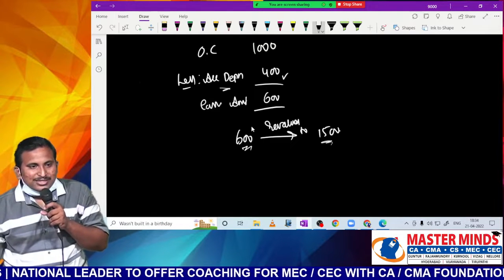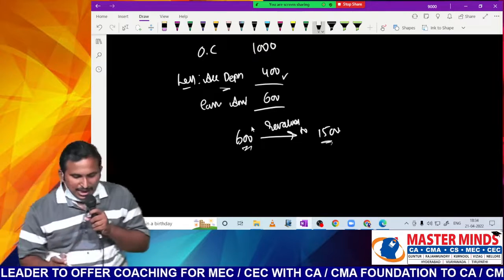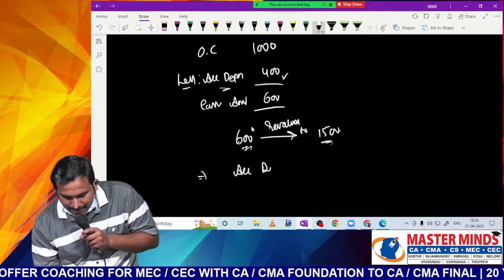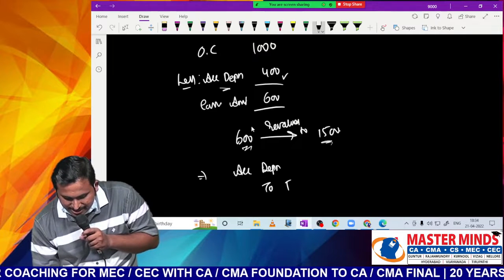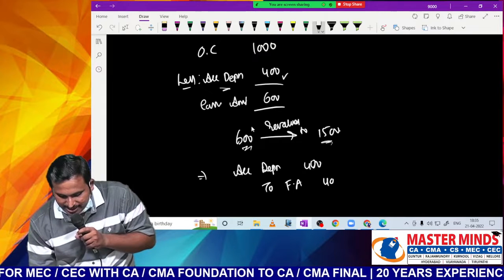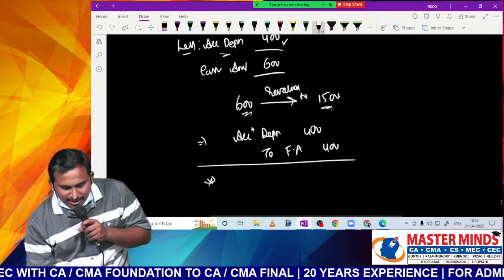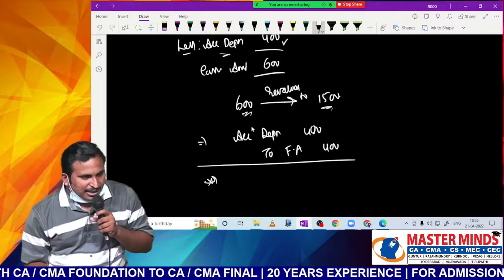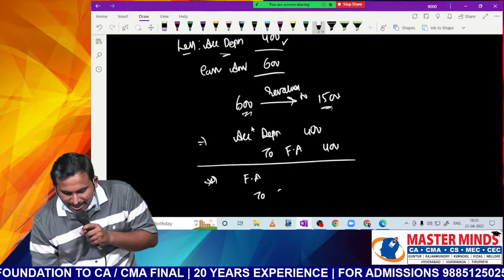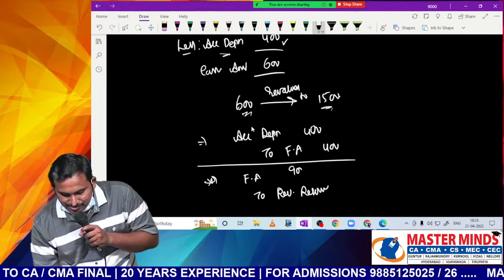How to bring the asset to WDV? Provide that accumulated depreciation now. Adjust it. How to adjust, sir? Accumulated depreciation to fixed asset. How much, sir? 400. If we provide, today the asset value will become how much, sir? 600. Once that has become 600, how much increase was there? 900. So we will simply write fixed asset account debit 900, revaluation reserve 900. Sir, are you getting the point? In this way we will account.